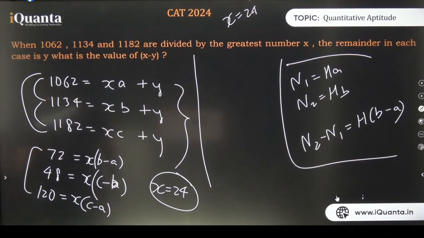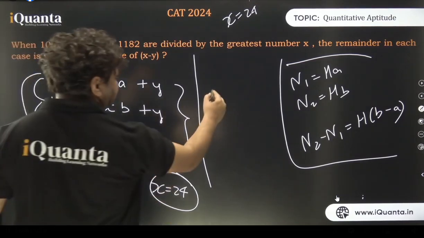Nice question, isn't it? This is such a beautiful question. At the same time, this gives you insight into some very beautiful concept: subtraction. The value of y is 6. Perfect. The answer is 24 minus 6, that is 18.